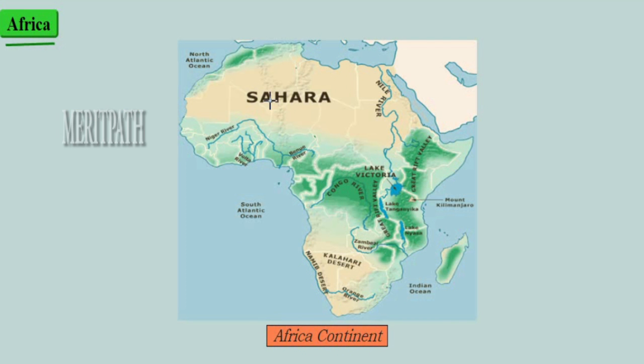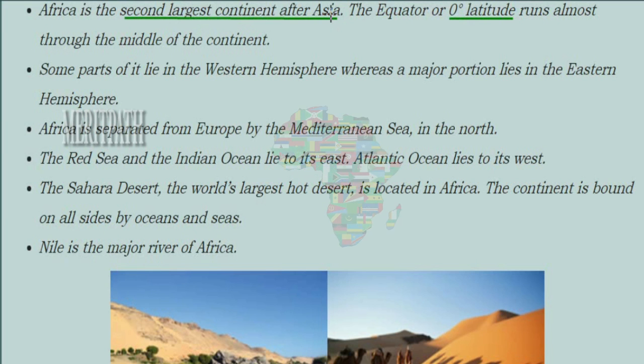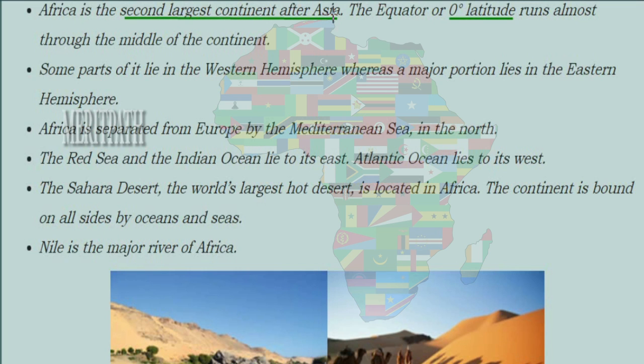Next, let's see about the African continent. This is the image of African continent, where there are many countries, more of the desert area, and it is also surrounded by water, and there is the Indian Ocean below it completely, and there are many mountains also in this continent. And Africa is the second largest continent after Asia. So comparing size wise, it is the second largest continent in the world after Asia, and here the equator runs through the middle of the continent. That means 0 degrees latitude runs almost through the middle of this continent.